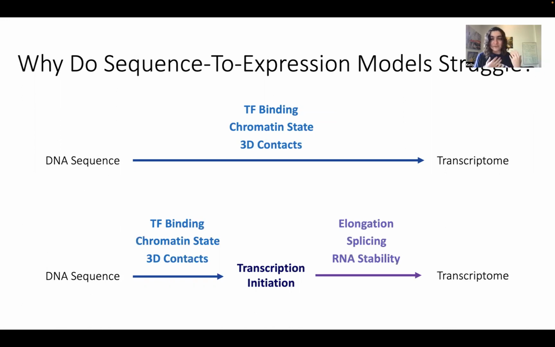So all of those variables impact transcription initiation, but when you measure the transcriptome with something like direct RNA-seq or CAGE or RAMPAGE, you're also measuring the outcome of things like elongation rates, RNA splicing, other RNA processing, and the stability of those transcripts, which affects how long they stick around in the cell. So we're proposing that one way to sort of compromise here is to model specifically transcription initiation as opposed to the steady state transcriptome, and then hopefully we can recover some of the really great model performance that we see when we model some of the components on the left there.